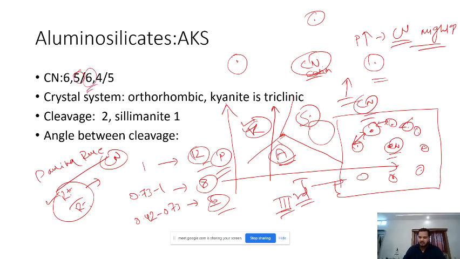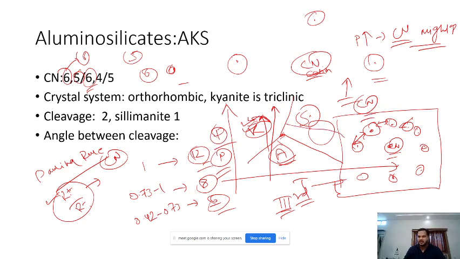But when we encounter the kyanite mineral, we see that the coordination number of kyanite is 6. From 5 in andalusite, the coordination number becomes 6. So it is due to the condition in which it is formed. It is formed in high pressure condition.